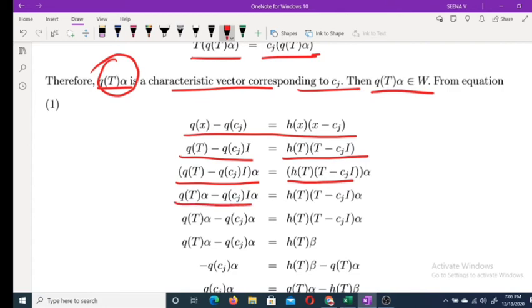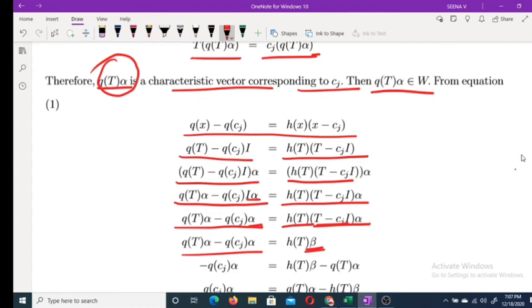Therefore Q of T alpha minus Q(Cj) I alpha equals h of T into (T minus Cj I) alpha. Q of T alpha minus Q(Cj) alpha equals h of T into (T minus Cj I) alpha. But (T minus Cj I) alpha we choose as beta. Therefore Q of T alpha minus Q of Cj alpha equals h of T beta.